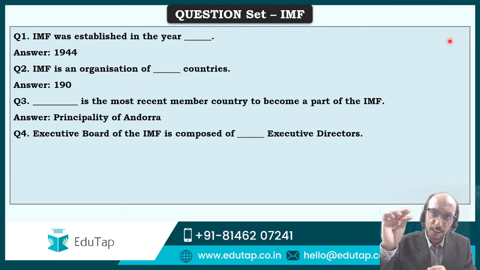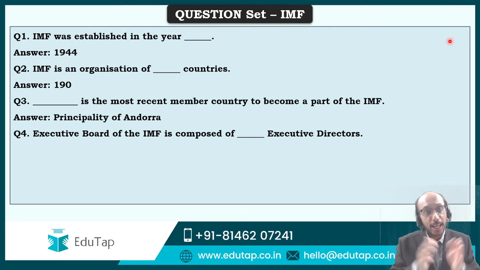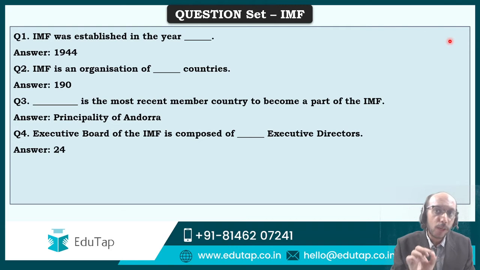So the board of governors is your top decision making body. The executive board is the body which handles the day-to-day functioning of the IMF. Within this executive board, a certain number of directors are present. How many directors are present on the executive board is the question being asked to you. So Sonali Bhattacharya, Vivek Chauhan, as well as Deepika Pareva and Lubna Abid, you have given the answer as 24, and 24 is indeed the right answer. 24 executive directors and 1 managing director are a part of the executive board, is what the IMF says.